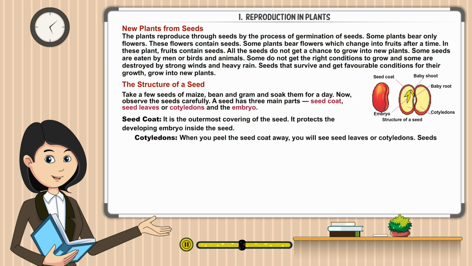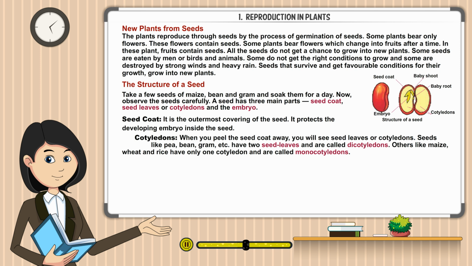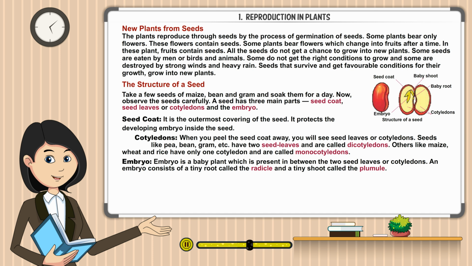Cotyledons. When you peel the seed coat away, you will see seed leaves or cotyledons. Seeds like pea, bean, gram, etc. have 2 seed leaves and are called dicotyledons. Others like maize, wheat, and rice have only 1 cotyledon and are called monocotyledons. Embryo. Embryo is a baby plant which is present in between the 2 seed leaves or cotyledons. An embryo consists of a tiny root called the radicle and a tiny shoot called the plumule.